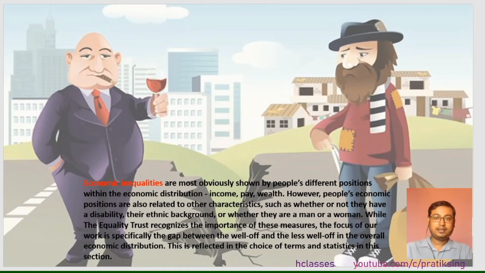That means if you see in this background figure, the person on the left hand side looks like he is getting a high payoff, but the person on the right side of the screen, as you can see the crossed arms, is not doing so well and is also doing some menial job. So this comes under economic inequality.